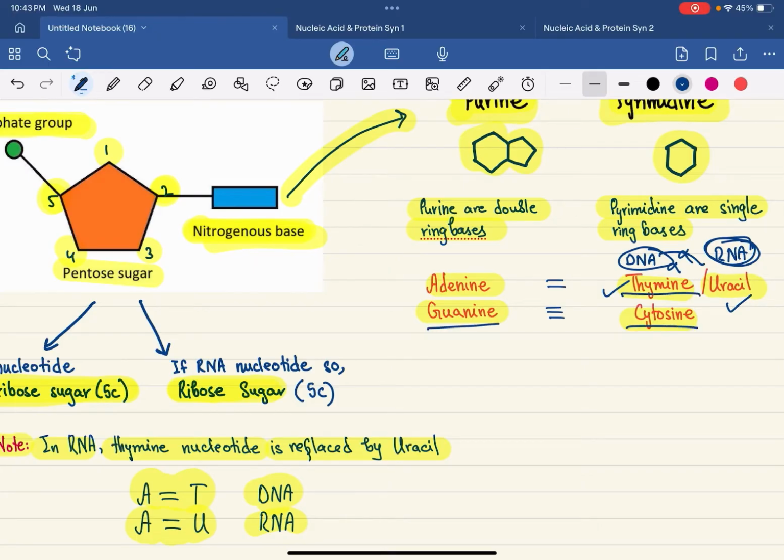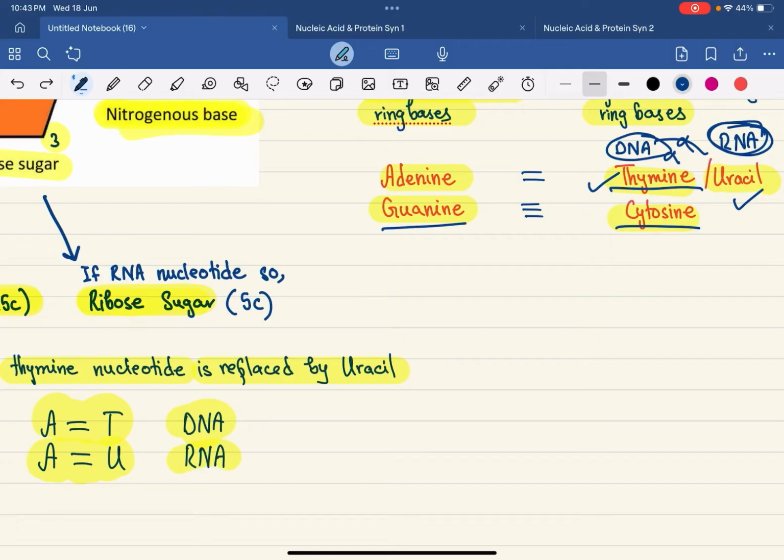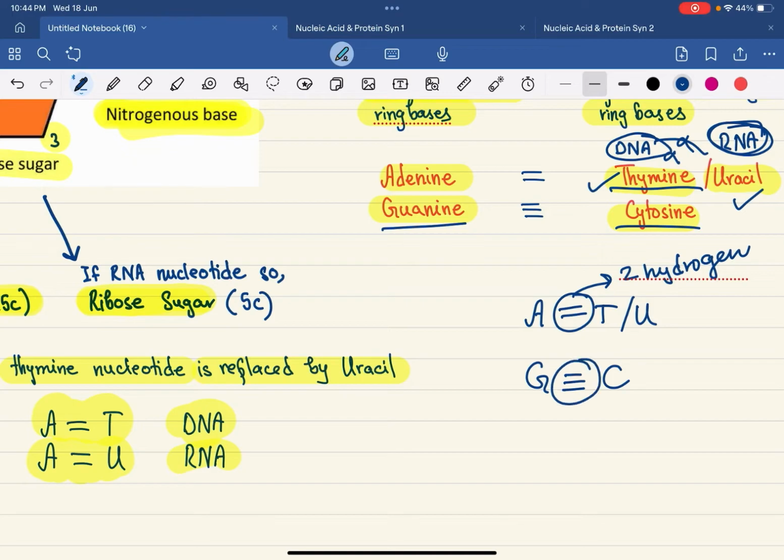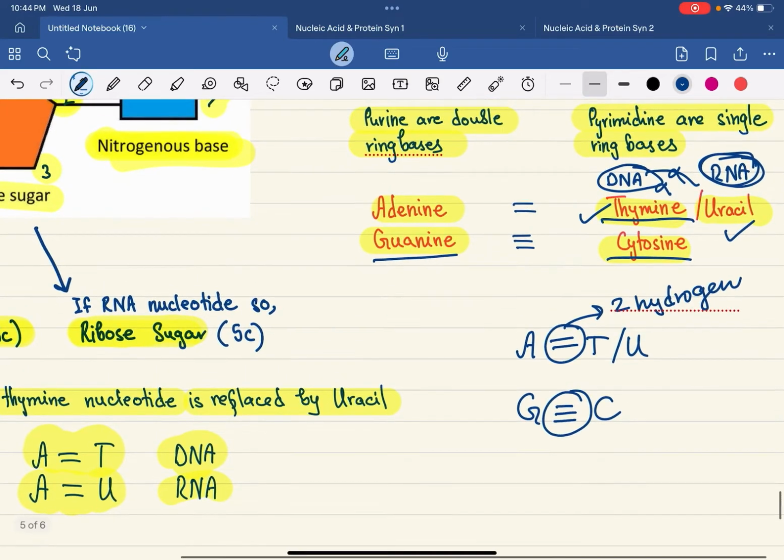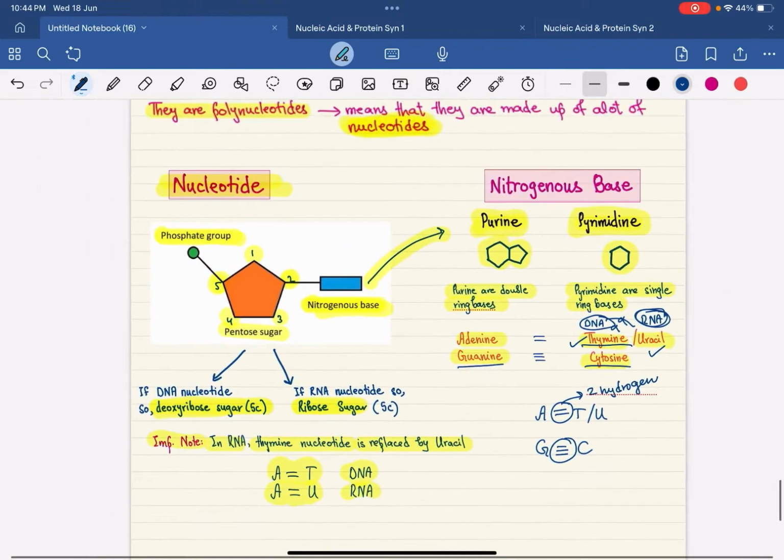Guanine pairs with the cytosine. So have a look at how we have the pairing. Adenine pairs with the thymine in the DNA, or uracil, via the hydrogen bonds, right. By the help of the hydrogen bonds, two hydrogen bonds are used in the pairing of adenine to thymine, right. And for guanine to cytosine, there are three hydrogen bonds which pair the guanine to the cytosine.